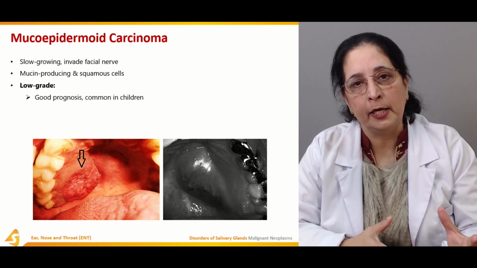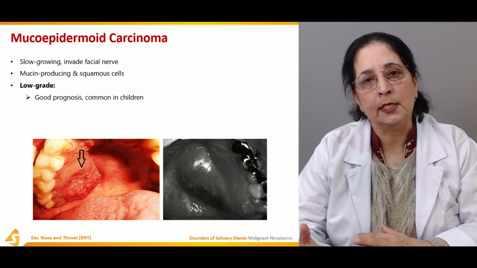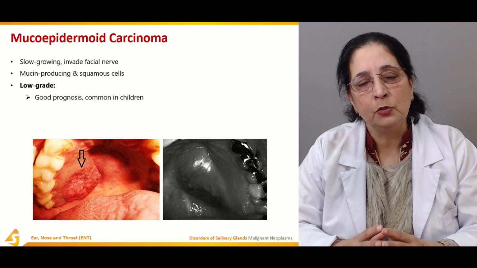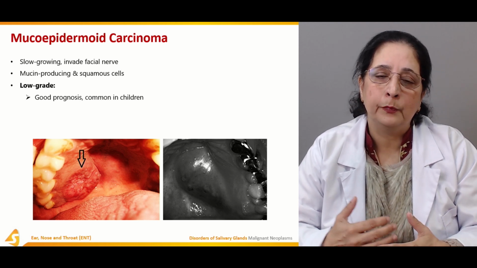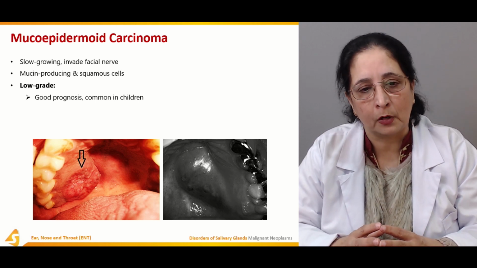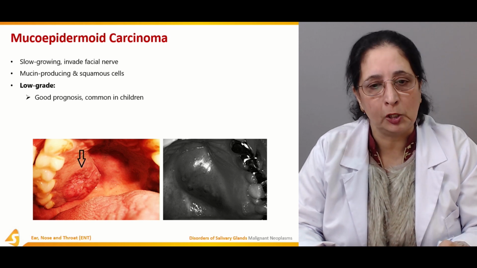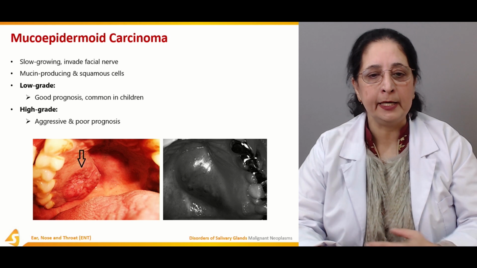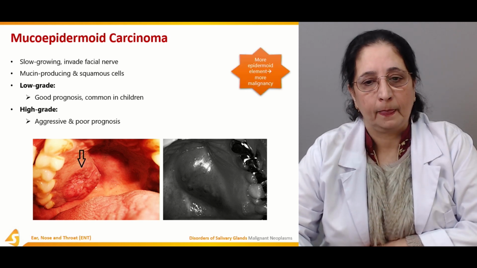If it's low grade and the cells are well differentiated, prognosis is better as compared to tumors with high grade and poorly differentiated cells. Those tumors have poor prognosis. This has good prognosis. It's more common in children. High grade is aggressive with poor prognosis.